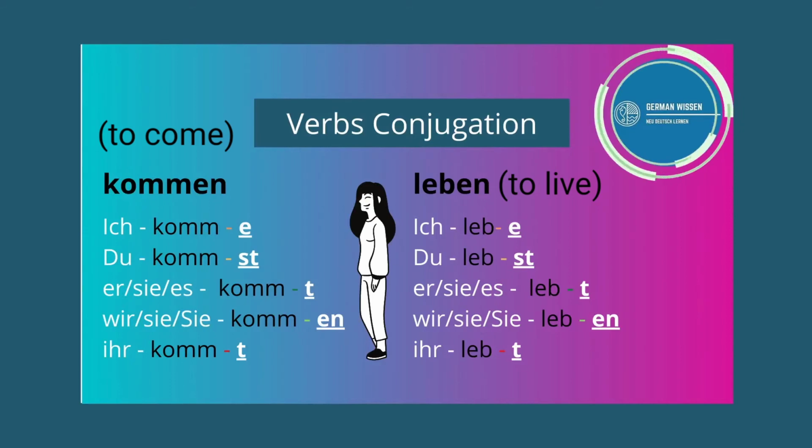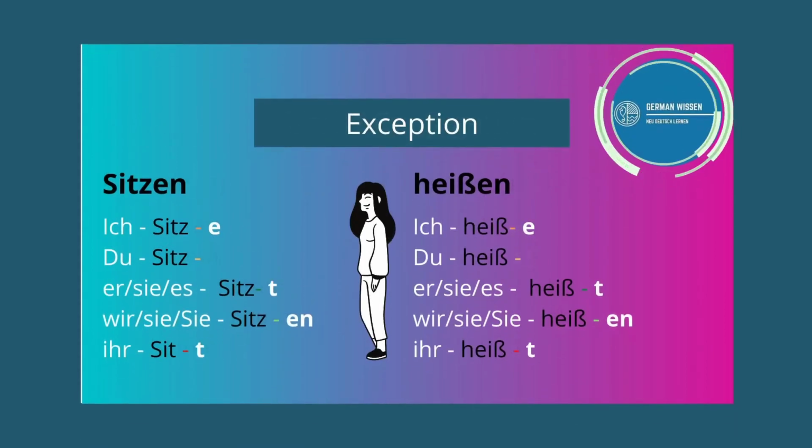And for leben: Ich lebe, du lebst, er sie es lebt, wir and sie leben, and ihr lebt.